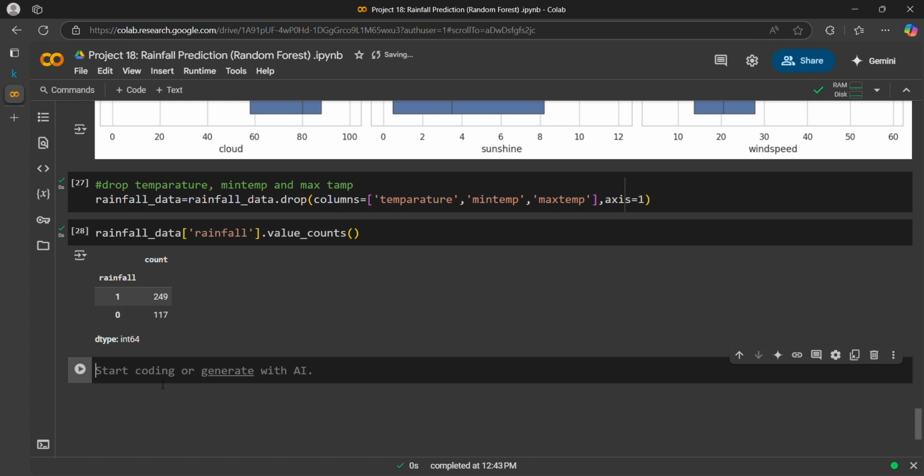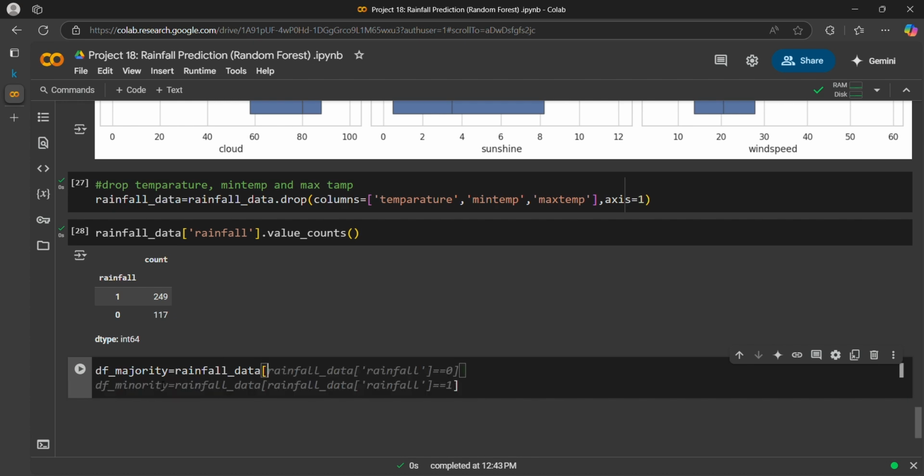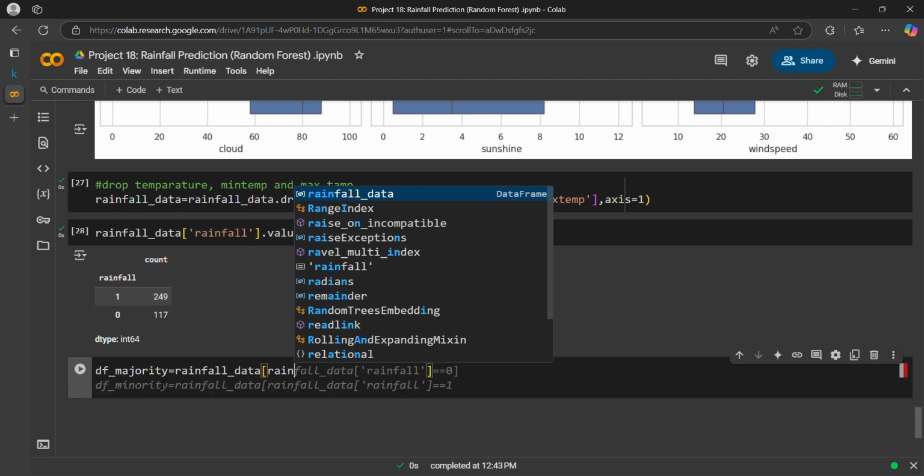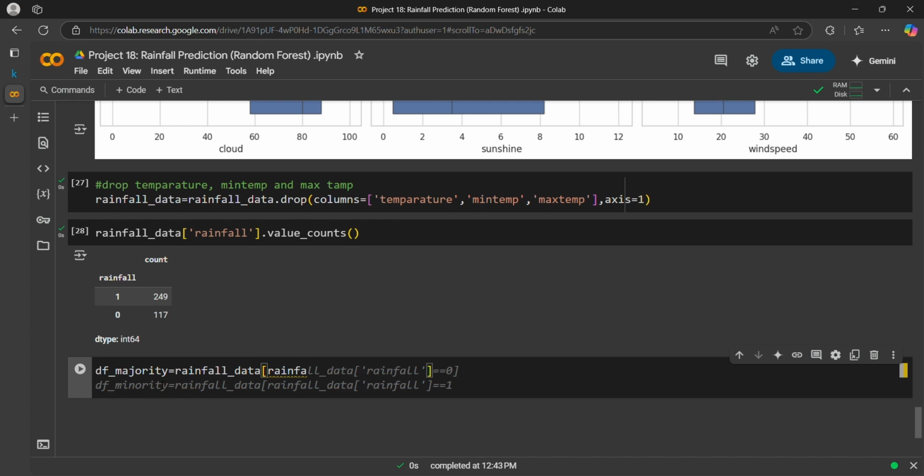We will separate them. Let's say data frame df_majority equals rainfall data where rainfall is 1, and the minority is 0.